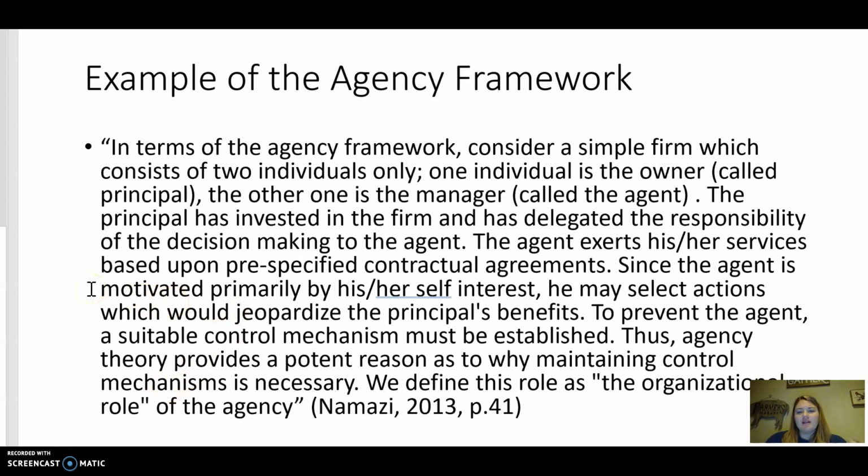This is an example of agency framework. It talks about a firm which consists of two individuals. One is the owner, one is the manager. The principal has invested in the firm and has delegated the responsibility to the agent. The agent performs their services based on their agreement. The agent is motivated by their own interests, so he or she might do something that will jeopardize the principal's benefits. To prevent that, a suitable control mechanism must be established. So this is something that has to do with control in a company as well, or in an organization.